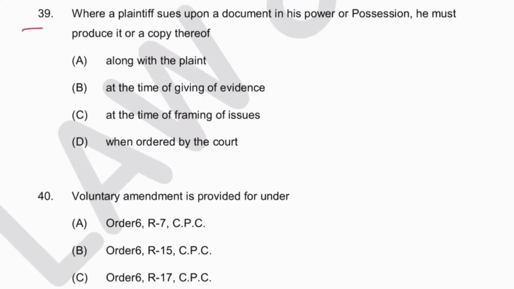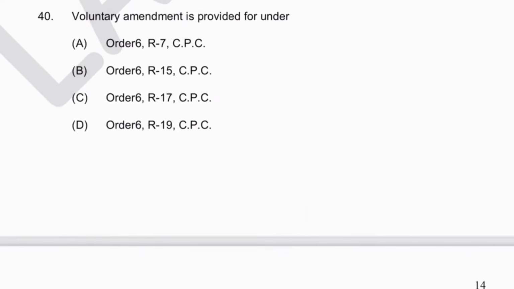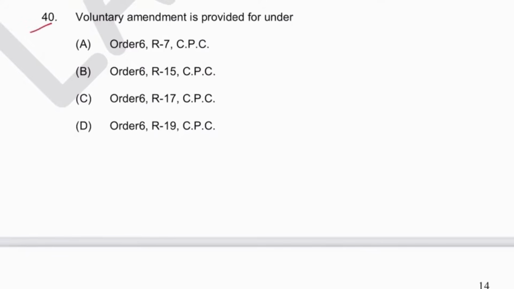Next, 39. Where a plaintiff sues upon a document in his power or possession, he must produce it or a copy thereof along with the plaint. A is the answer. Next is 40. Voluntary amendment is provided for under Order 6 Rule 17. C is the answer.